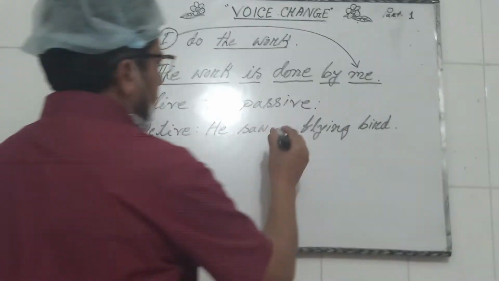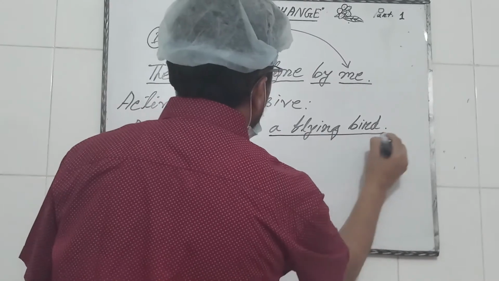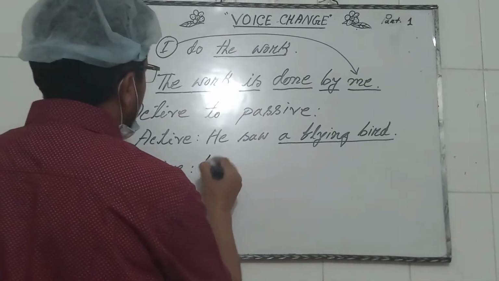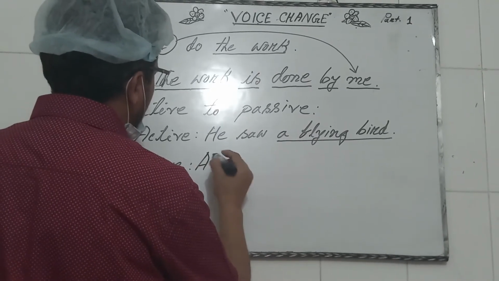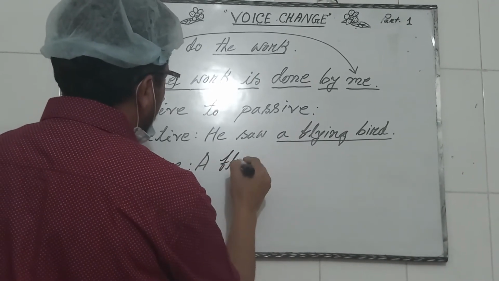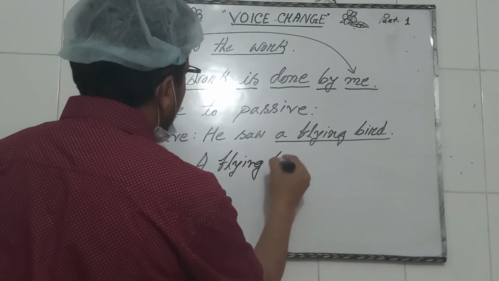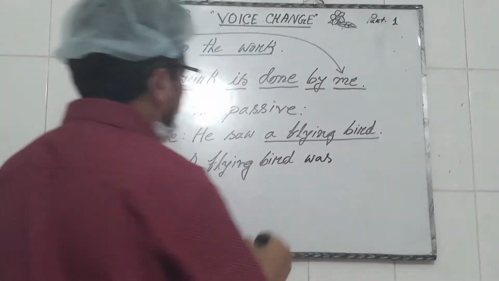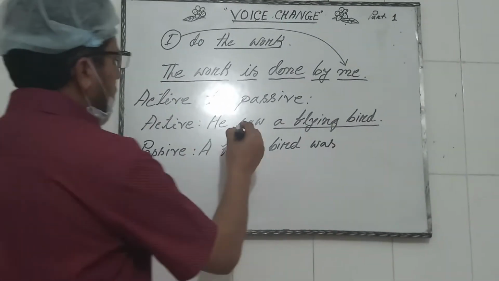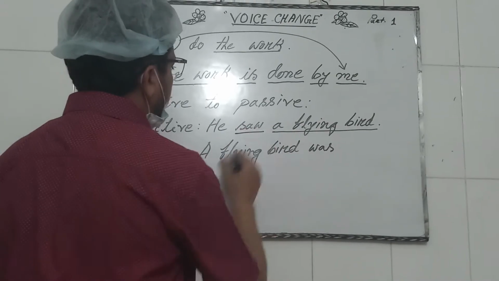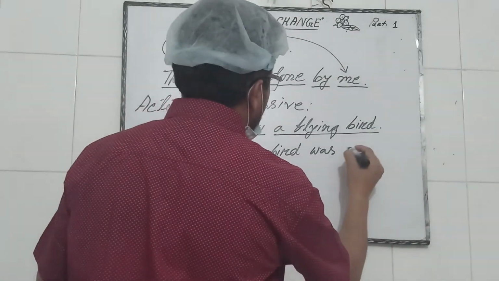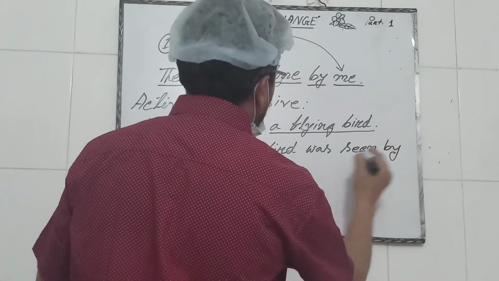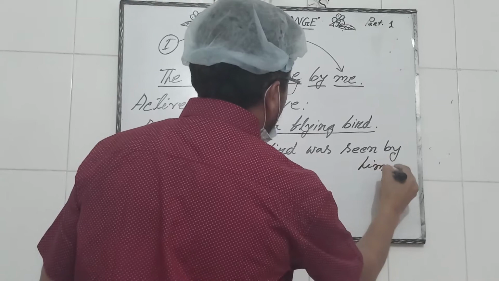Here the object is a flying bird. So at first we have to use a flying bird, was. We have to use was because here the verb is in the past form. So, a flying bird was seen by him.